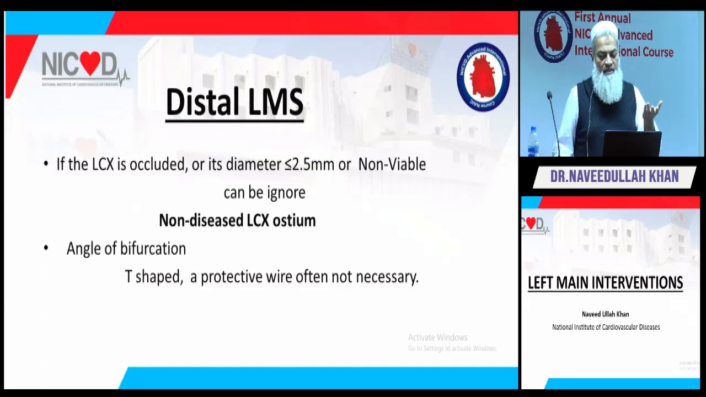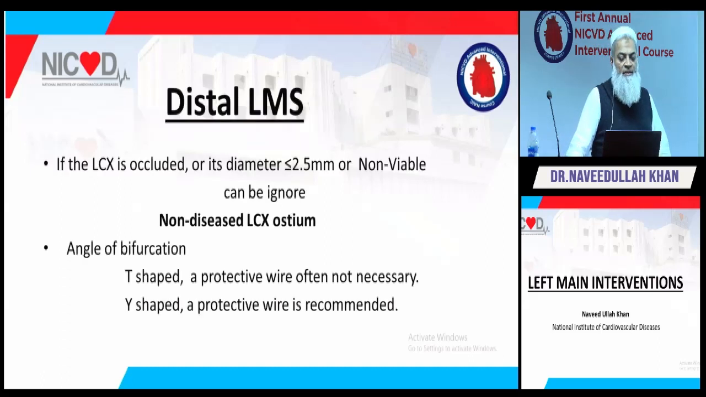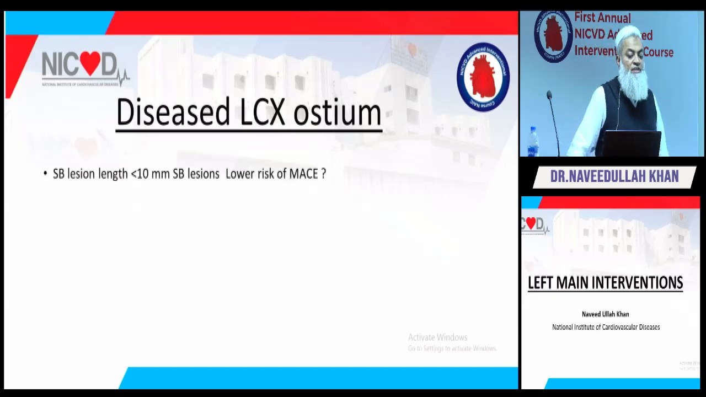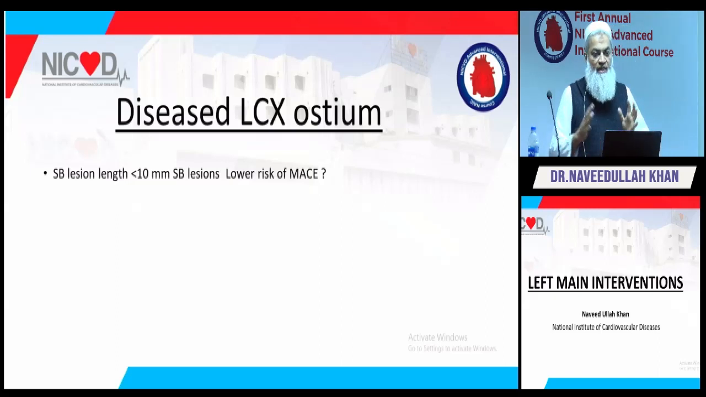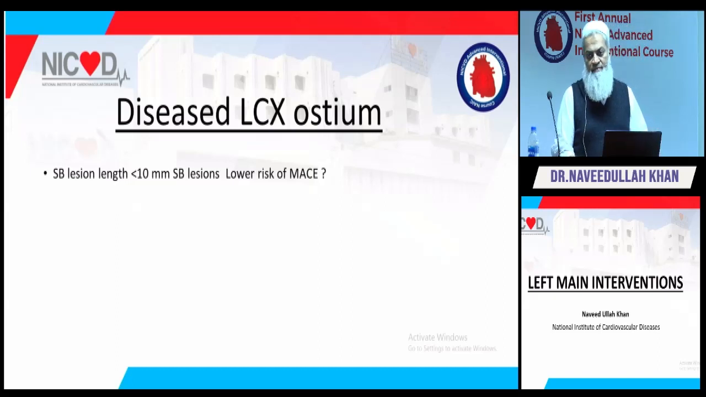Protection wire is often not necessary. If it is Y-shaped, then a protection wire is recommended. You can just directly go with a single wire and stent from left main to LAD if the ostium is non-diseased. But if you have got a diseased circ ostium, then consider side branch lesion length. This is another concept from a large bifurcation stenting study, that lesion length also counts. And if the lesion length is less than 10 millimeter, most of the FFR will be negative. So lesion length also counts.